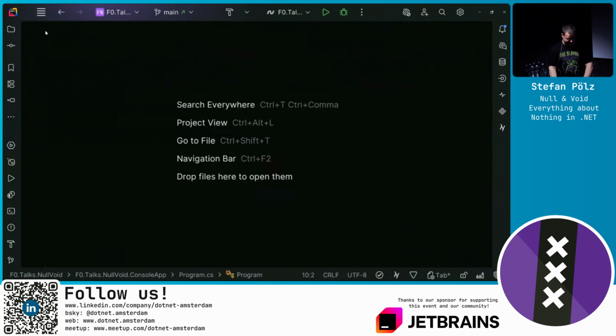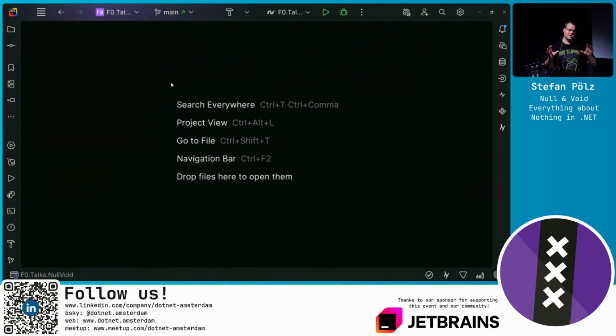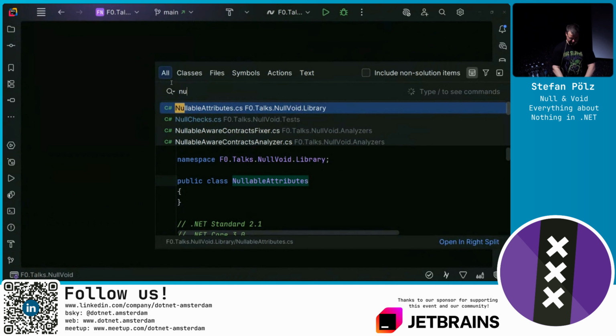For the final act, I would like to show you some alternatives to null. Is there a way to avoid null in the first place? Well, there is the so-called null object pattern.